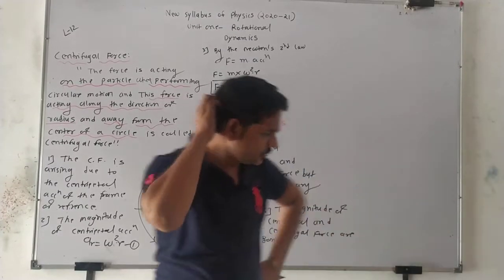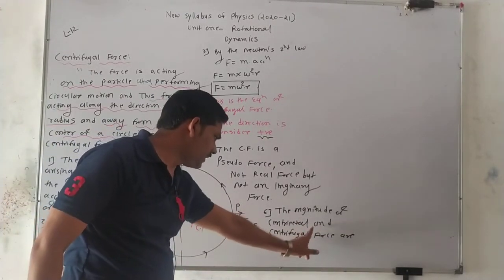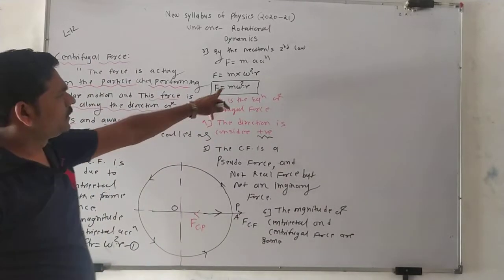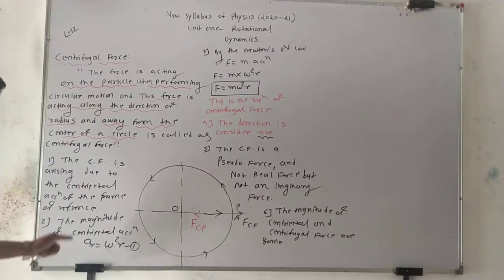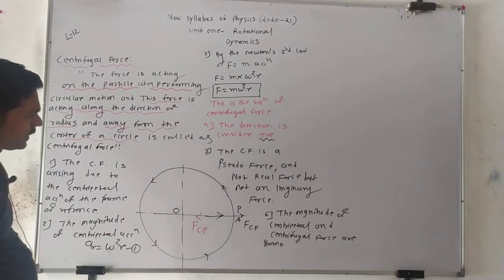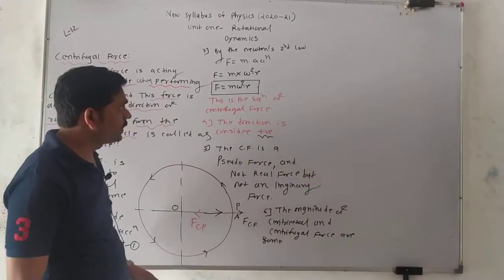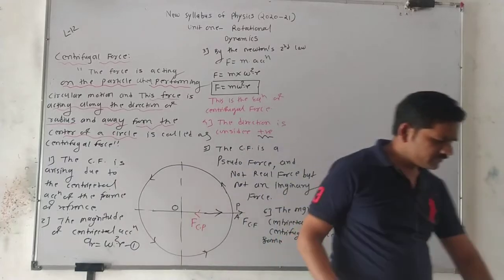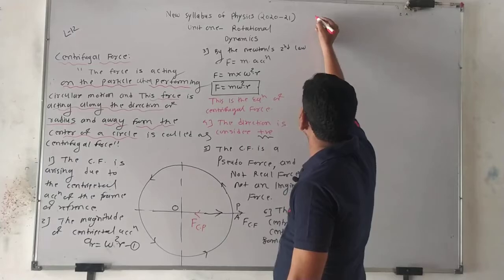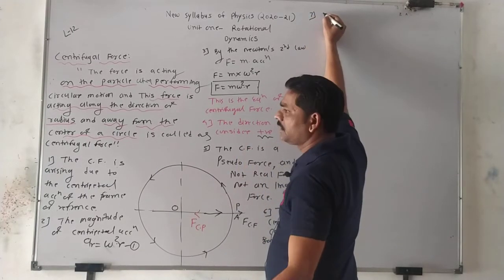Okay, so these are the points here, boys. Magnitude of centripetal and centrifugal force are same. What is the formula? F is equal to omega square into R. The centrifugal force arises because of the centripetal acceleration. This is the formula. This is the direction, away from the center of the circle. Okay, so boys and girls, we write down one more point.